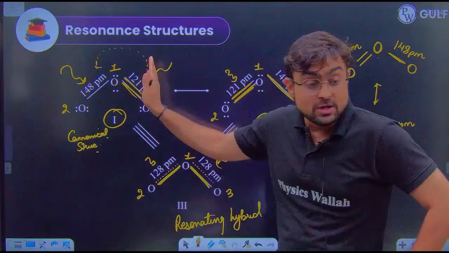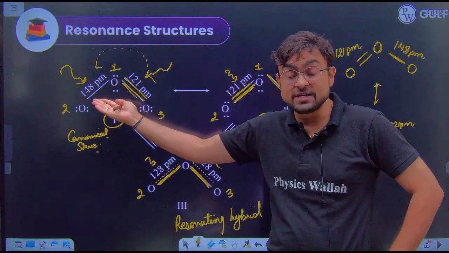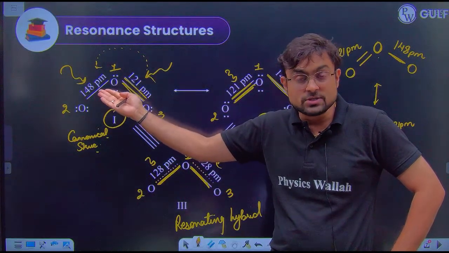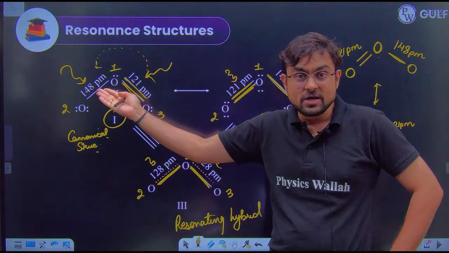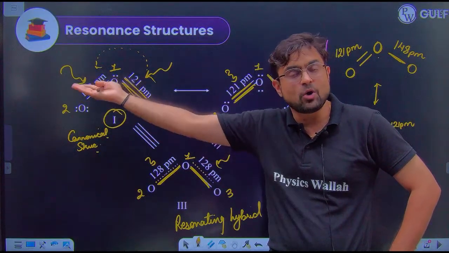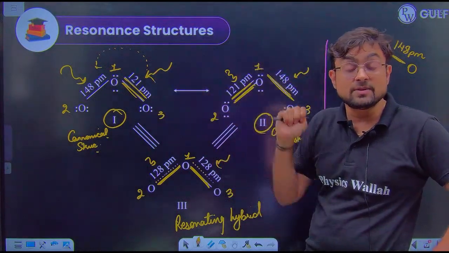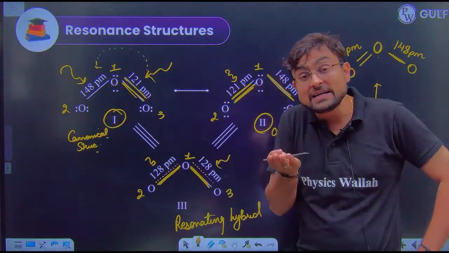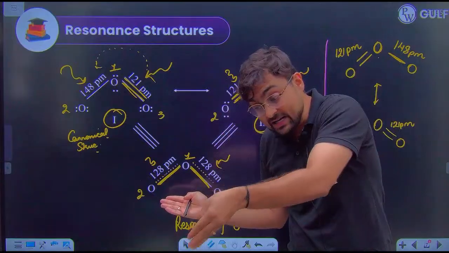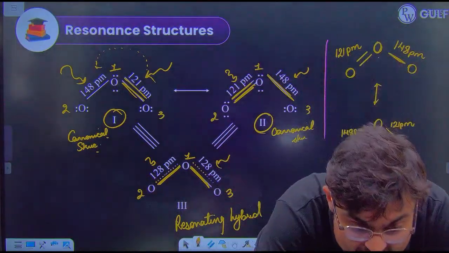Because as per the Lewis structure, you are showing that one oxygen has a single bond and one oxygen has a double bond, which means as per the rules and the previous data we have, the single bond's length will be 148, and the double bond's length must be 121. But why is it happening that in reality the actual ozone molecule that is present with us has a different bond length? Are you getting this point?